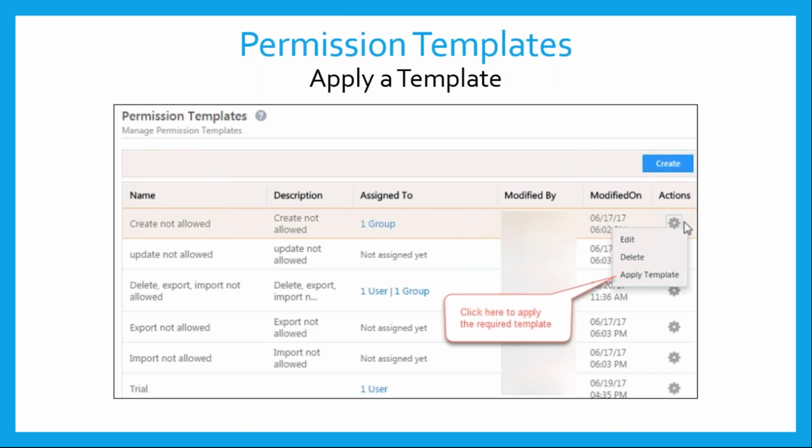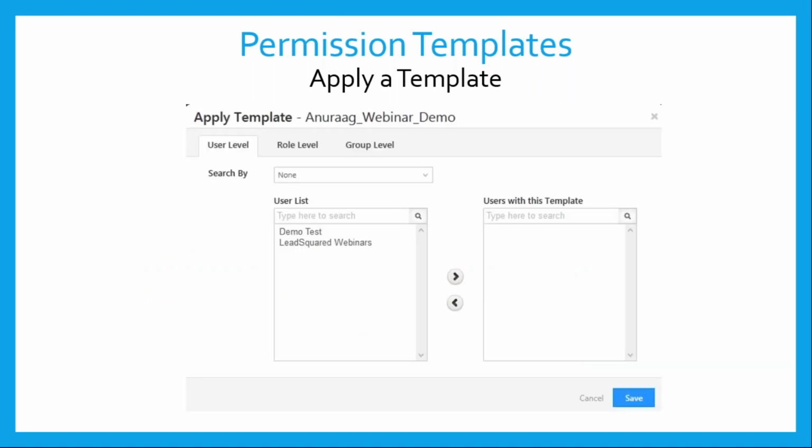Once you create a permission template, you can go to those permission templates, click on the gear icon and click on apply template. That's when you can apply this particular permission template, and it can be applied onto the various levels: user level, role level, or group level. So this is again a good customization that you can use, which can be applied onto multiple levels, right?